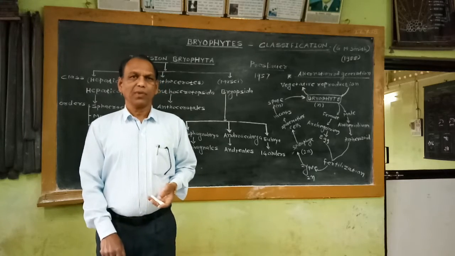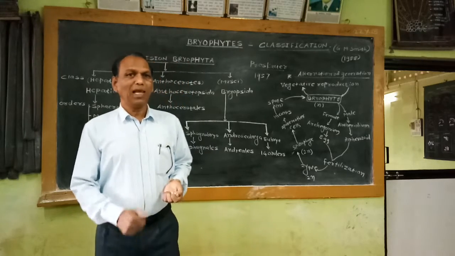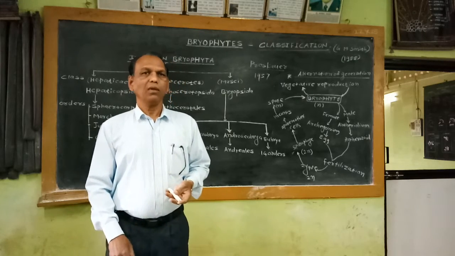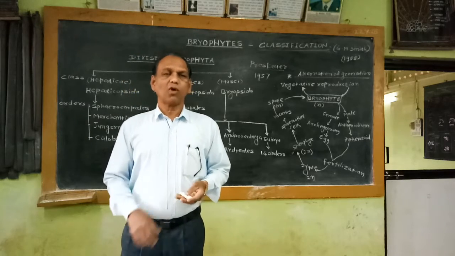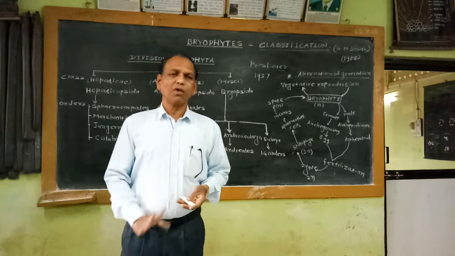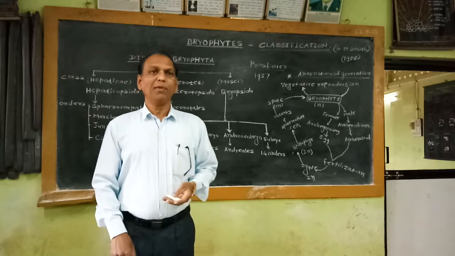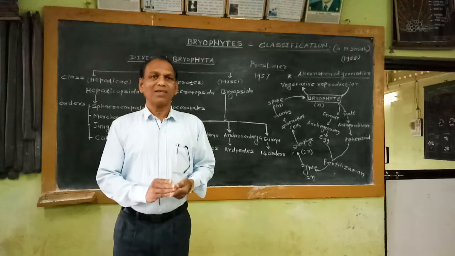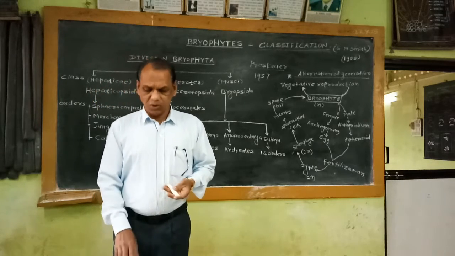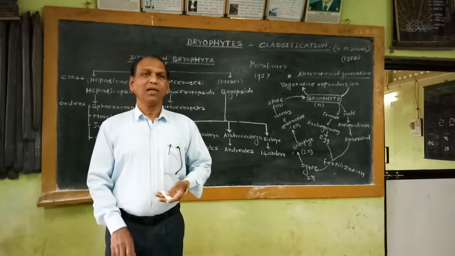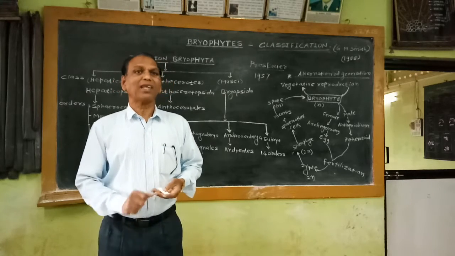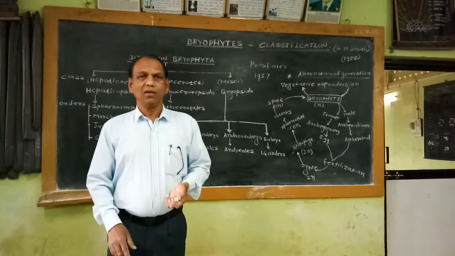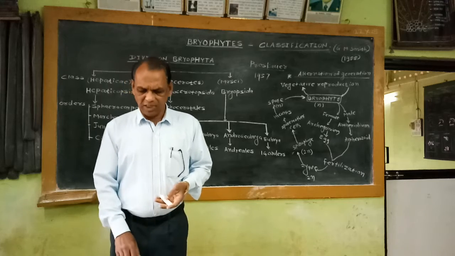For example, in Riccia, on the mid-dorsal line, the male gamete producing structure known as antheridia and the female sex organs known as archegonia are present. Both sex organs are endogenously developed inside the thallus tissue on the mid-dorsal line, while in some members the reproductive structures are present at the terminal position of the thallus. For example, in Marchantia, reproductive structures are not found inside the thallus, they are present at the terminal position of the thallus.